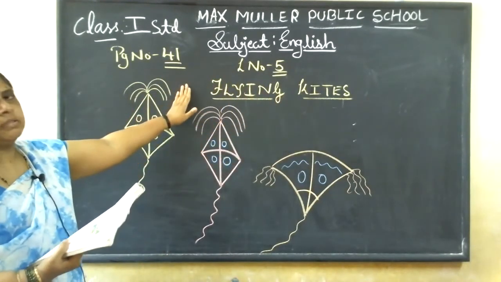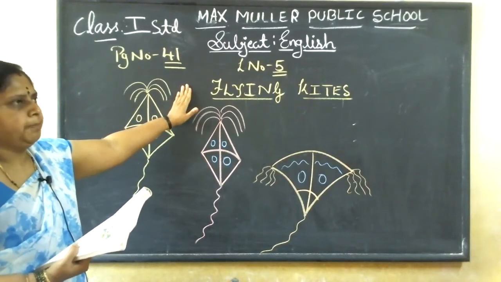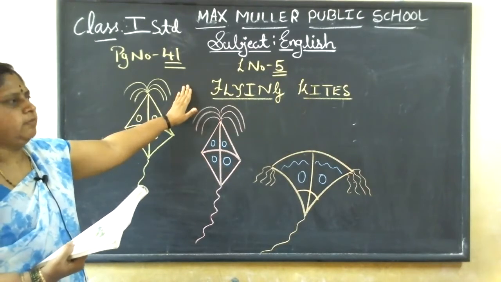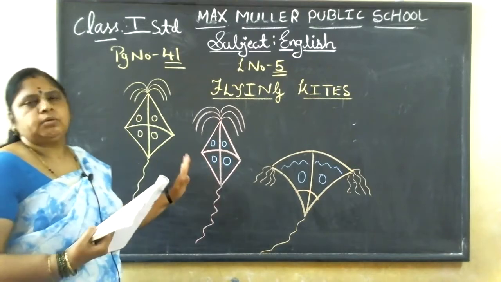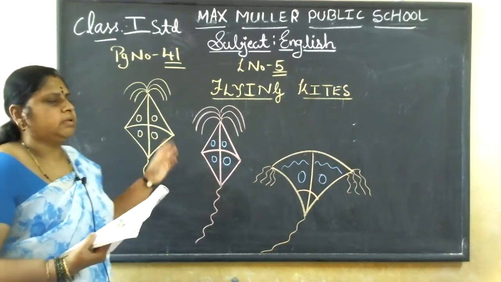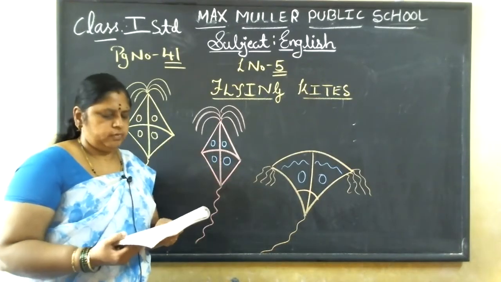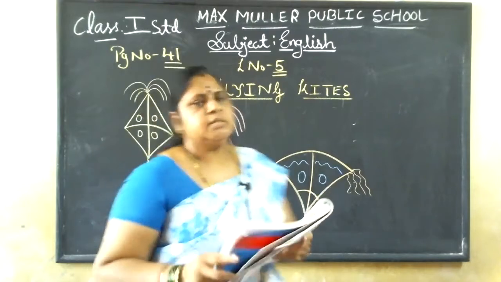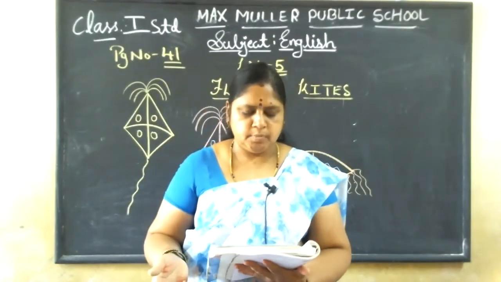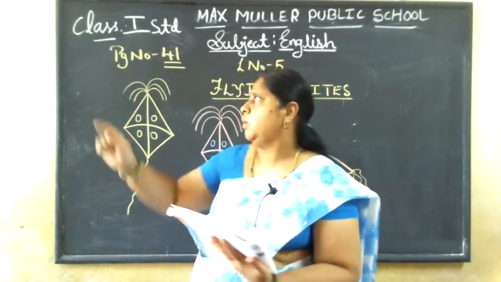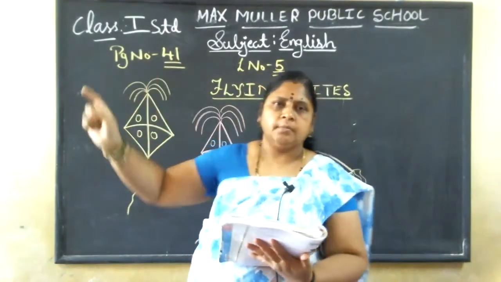So what is a kite? A kite is made out of paper, a colorful paper that flies in the sky. You can make it fly very high. I have drawn 3 colorful kites here for you. I'll just read out the lesson. Open your textbook. Come to page number 41. I mentioned 41 here.